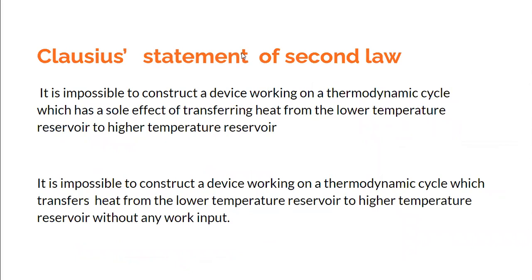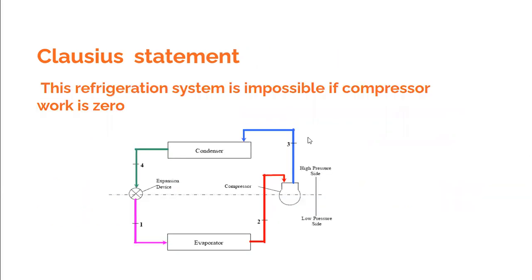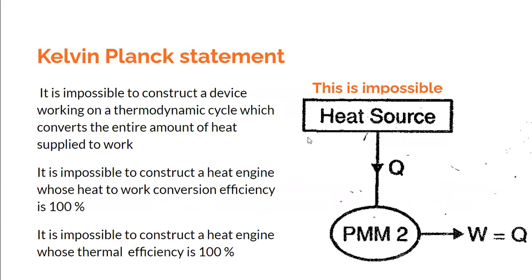The second statement of the second law of thermodynamics is the Clausius statement. And what it tells us is, it is impossible to construct a device working on a thermodynamic cycle which has the sole effect. Sole means the only effect. And what is that only effect? The sole effect of transferring heat from a lower temperature reservoir to a higher temperature reservoir. It means that, let me show you this.